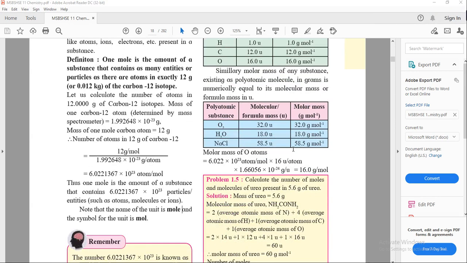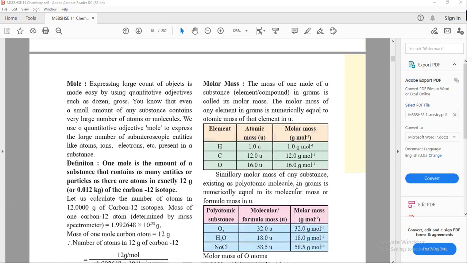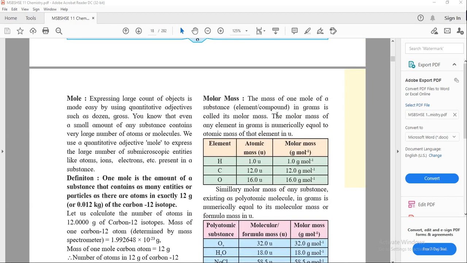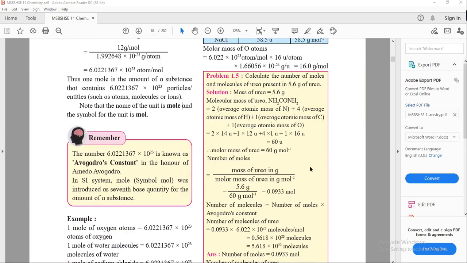So what is molar mass? Molar mass is the mass in gram of 1 mole of an element or compound. The mass of 1 mole of a substance or element in gram is called molar mass. The molar mass of any element in gram is numerically equal to the atomic mass of that element. For example, hydrogen is 1, so 1 gram is its atomic mass in molar mass, and it is in gram.